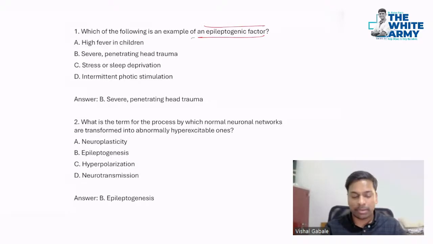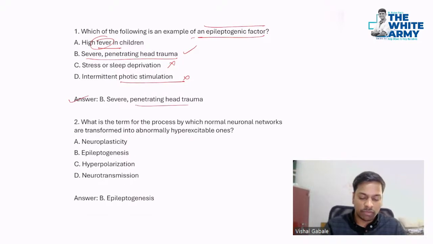Which of the following is an example of an epileptogenic factor? Many people will think high fever in children is an epileptogenic factor, but no, that's a precipitating factor. Epileptogenic means organic damage to the brain. So severe penetrating head trauma, yes, that can be one. Stress or sleep deprivation, no, that's also a precipitating factor. Intermittent photic stimulation, that means light, that's also not. So the answer is severe penetrating head trauma.